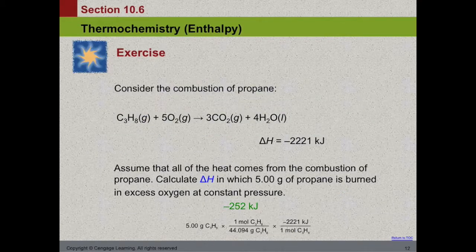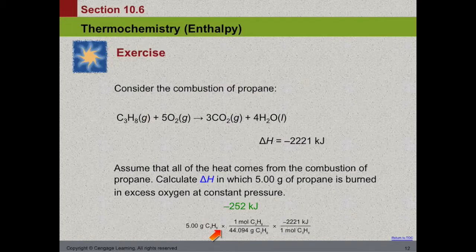So this is a very similar problem to the last one. We have 5 grams of propane, and we're given an enthalpy of negative 2,221 kilojoules per mole. So our first step is to take our 5 grams and convert it to moles